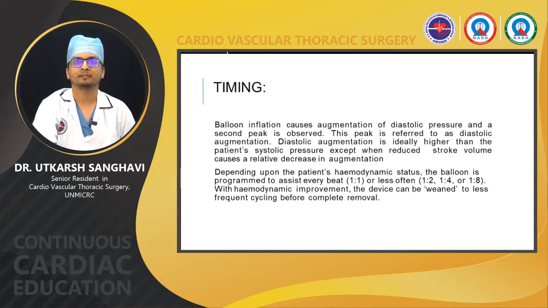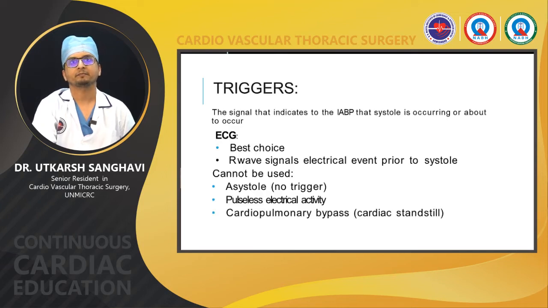Depending on the patient's hemodynamic status, the balloon is programmed to assist either every beat, which we call 1:1 augmentation, or less if the heart rate is higher or if the patient is not hemodynamically stable. The other augmentation ratios possible are 1:2, 1:3, 1:4. With the improvement in hemodynamics, the device can be weaned to a less frequent cycling before complete removal.